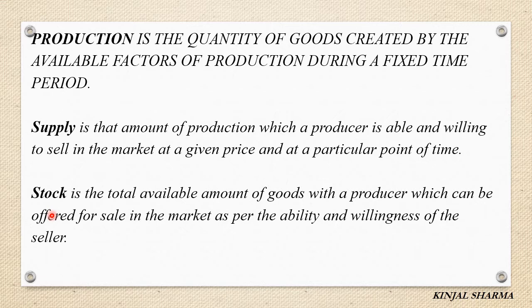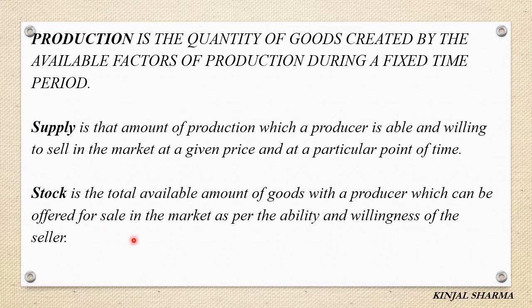Second is ability to sell, whether he is able to sell or not. Ability to sell depends upon the availability of stock, whether we have that particular thing in stock or not. If it is there in stock, then we can easily convert that stock into supply. For example, if the trader of oil desires to sell 1000 packets of oil, when he has an available stock of only 500 packets, then the ability to sell is only 500 packets.